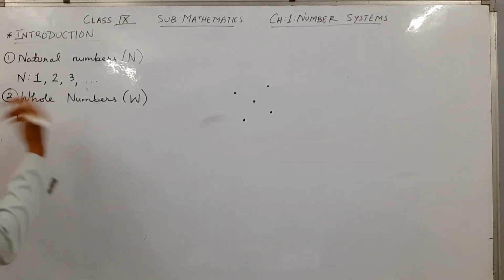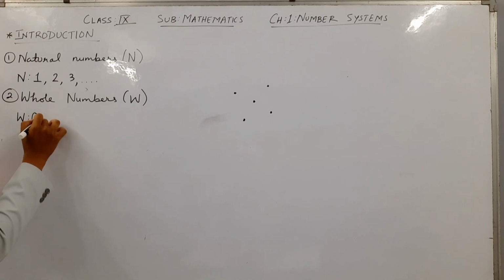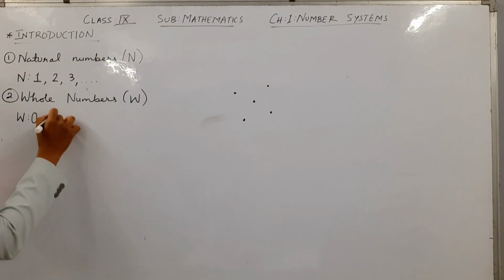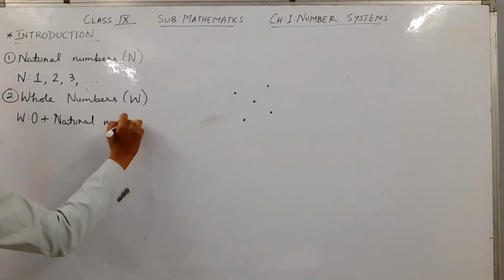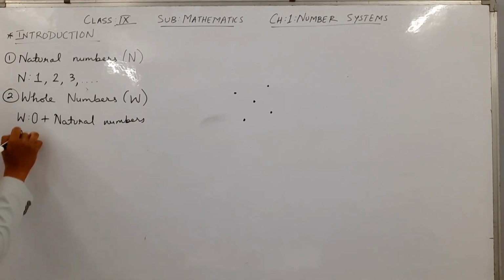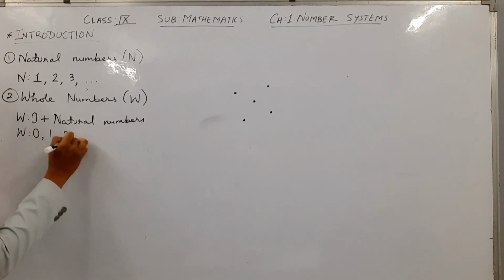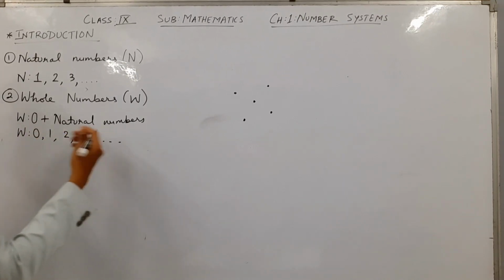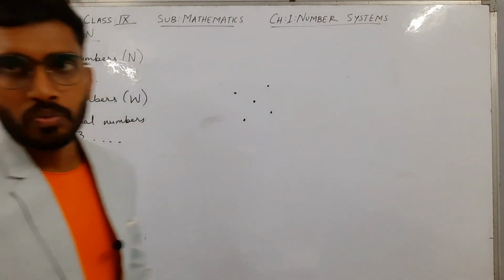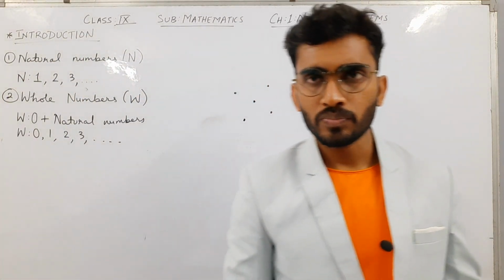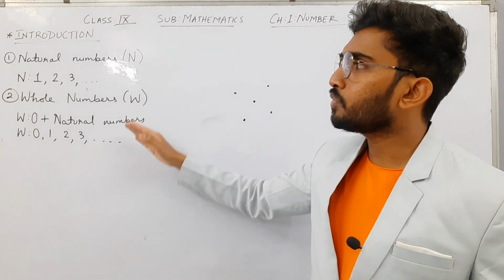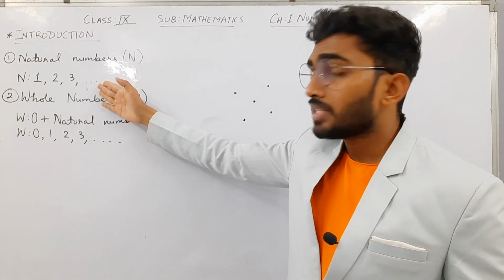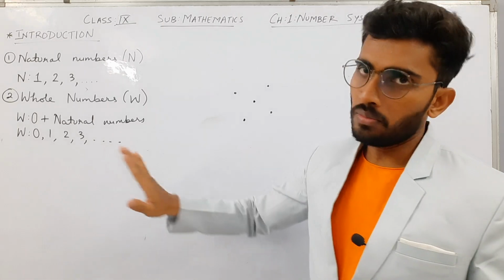It means it includes 0 plus all the natural numbers as well. In simple words, whole numbers start from 0, then 1, 2, 3 and so on, forever, till infinity. So the basic difference between natural numbers and whole numbers is that natural numbers start from 1 whereas whole numbers start from 0.